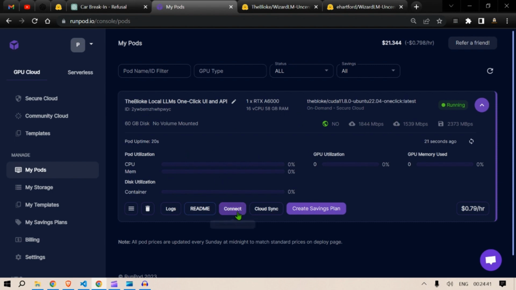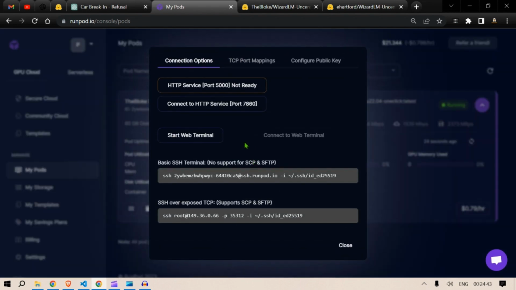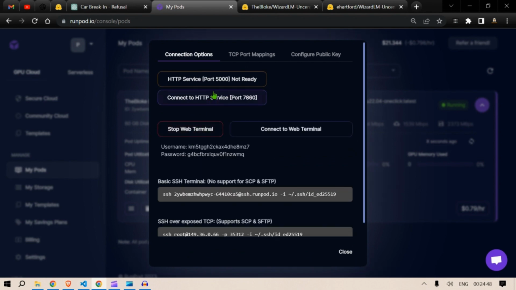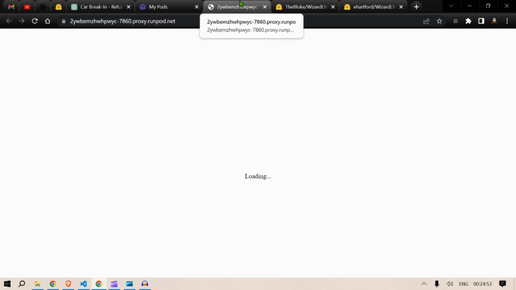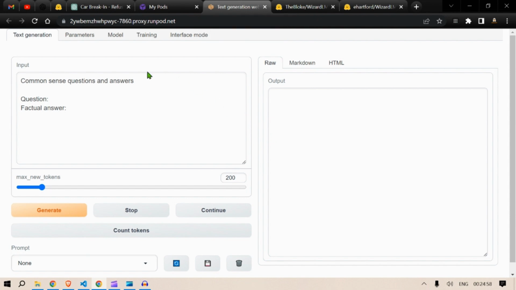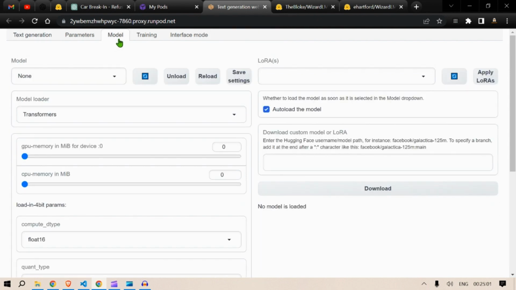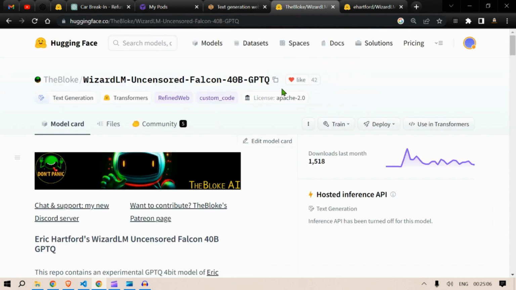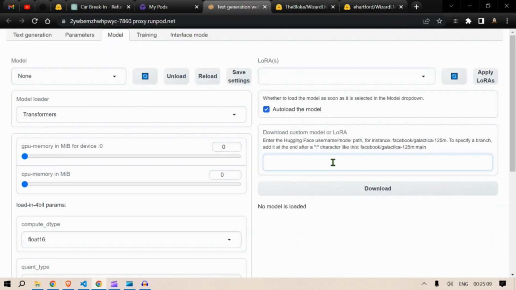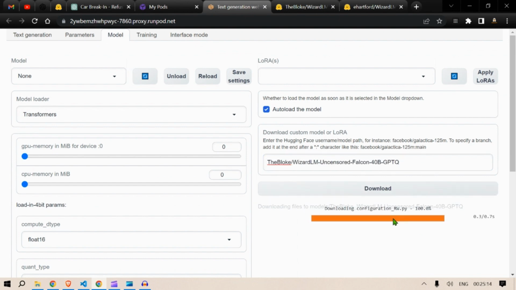Now here we can say connect, and let us start the web terminal, and then we can say this port. We can connect to the HTTP service and run this HTTP port. So we have this, and then we go to models here. In the models, we need to put a model here. So we go to TheBloke's page, copy this, paste it here and click on download. So it will start downloading the model here.